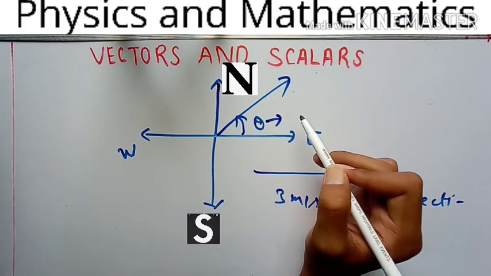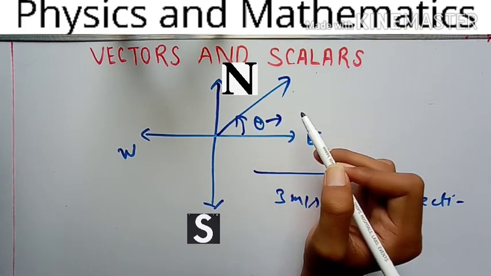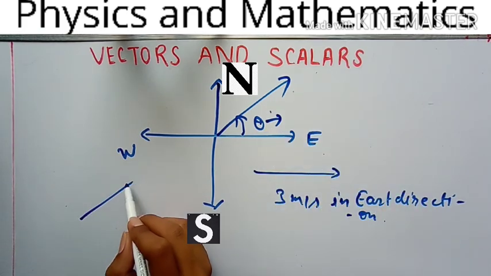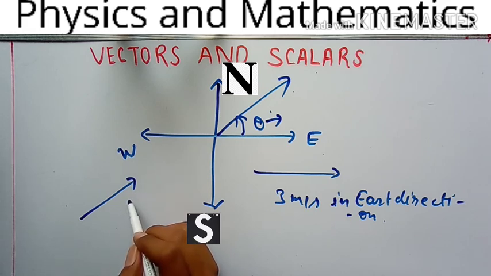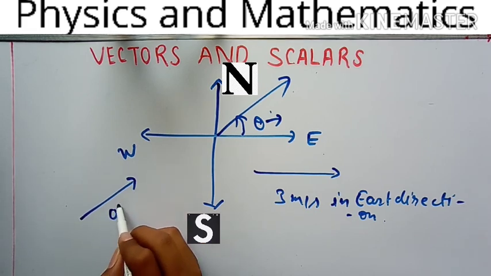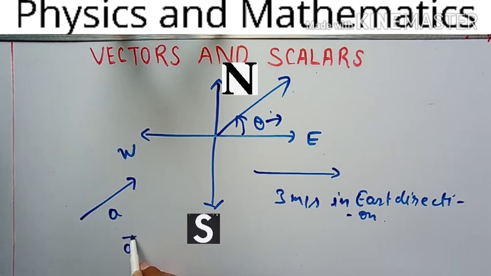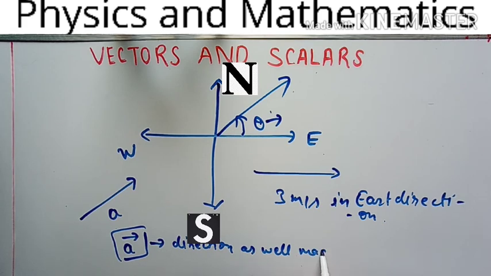So this time this theta will represent the direction, but we don't know how to write theta in numeric form. Understand? We'll see soon how to do it. And when a vector is given in such a direction and its magnitude is A, the magnitude alone is not sufficient to represent this vector, so we'll write it as vector A. Understand? This means it has direction as well as magnitude. Let me write it.